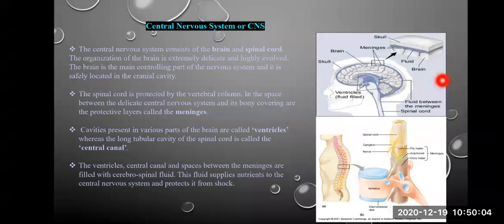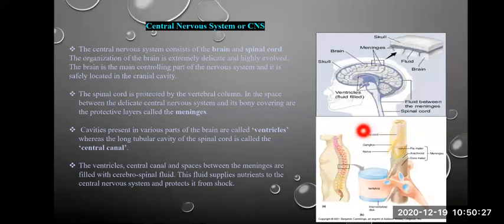See this again. Remember, this is an empty cavity. If we remove this brain, this is an empty cavity which we know as the cranium or the skull. The brain is present within the skull, and the spinal cord is protected within the vertebral column.